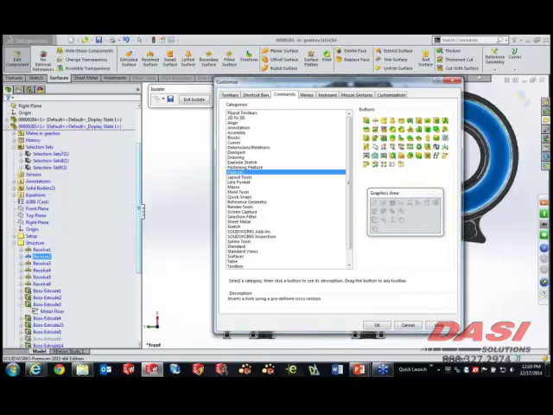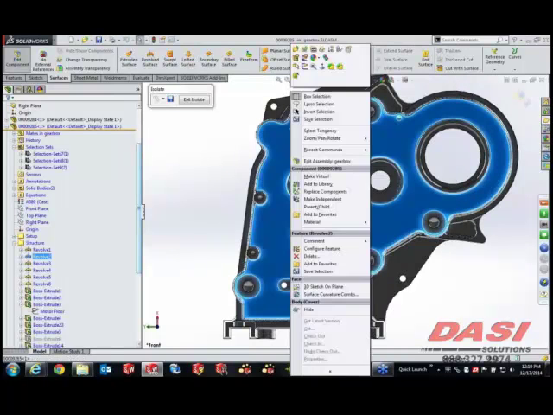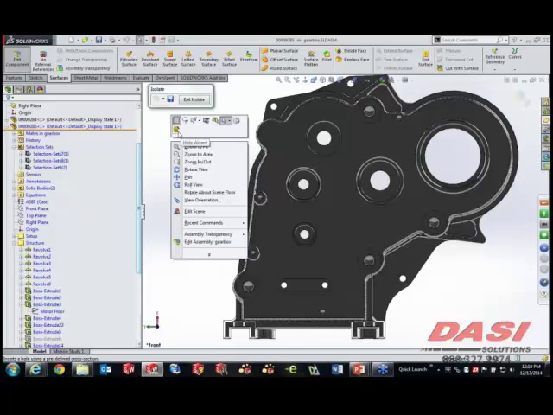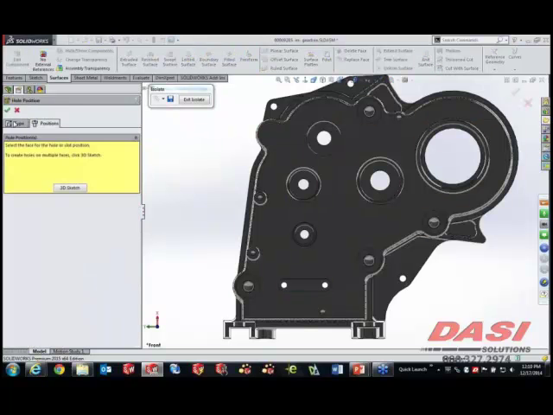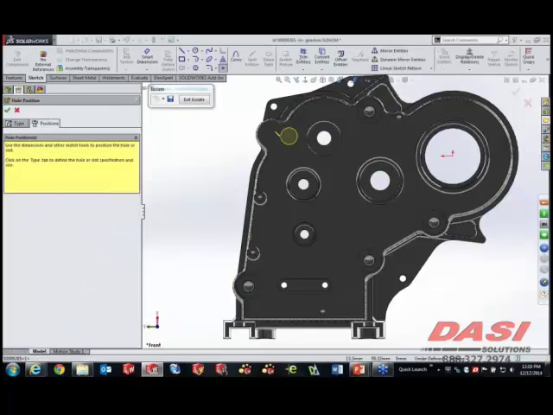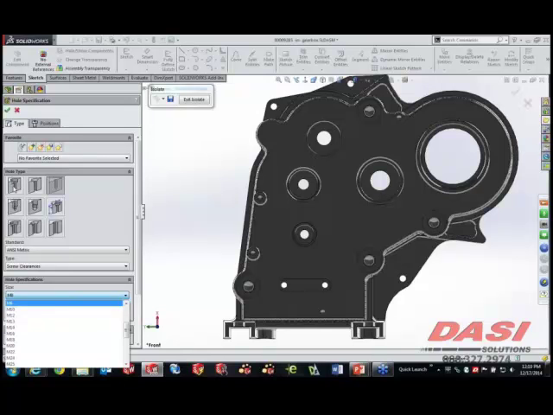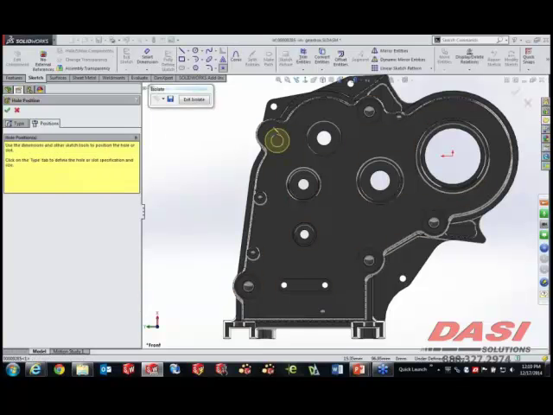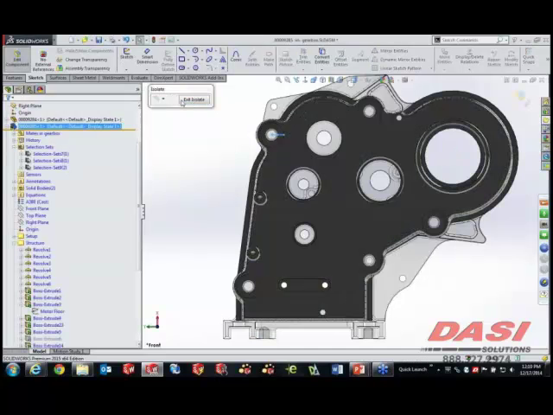But for this particular one here, I'm just going to go ahead and add our Hole Wizard to it so you can see what this looks like. Adding it to this graphics area toolbar and saying OK means if I right-click on the part, you'll see Hole Wizard is there. But if I also right-click in the graphics area and get that quick toolbars, any customizations I make to the graphics area toolbars will also show up right here. So we're going to click the Hole Wizard in this case, and I'm not really going to get too meticulous into the details of what we're going to deal with, but I'm going to go ahead and add a nice M6 hole right down here. So let's go ahead and grab our M6. We're going to do a counterbore on this guy here. That looks pretty good. And then we'll just go ahead and throw this over on this face. So we've got a bunch of other M6 counterbore holes over here.